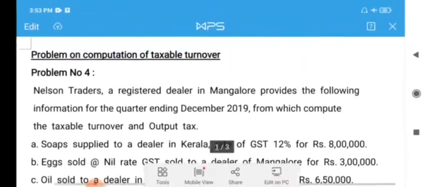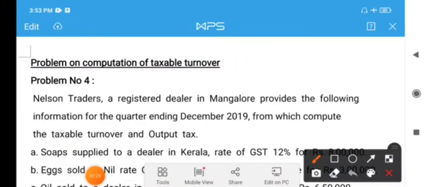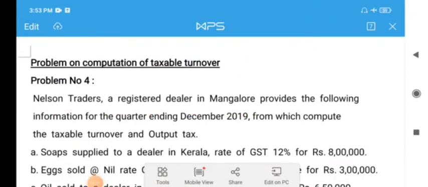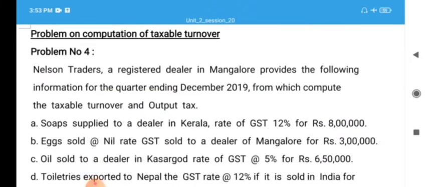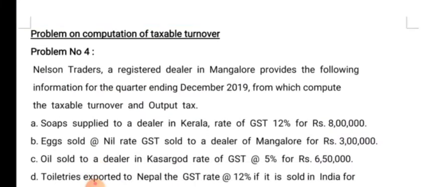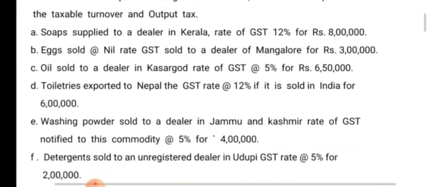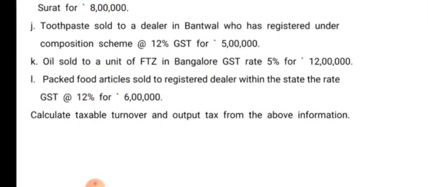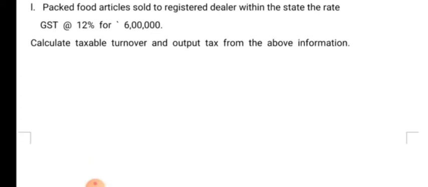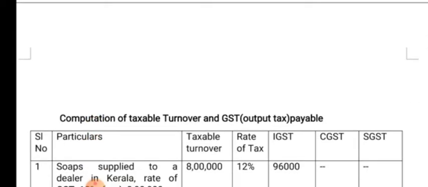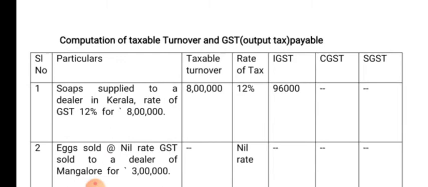Before that, let us see where this dealer is registered. So Nelson Traders is registered in Mangalore, the place of origin. The place of the registration of a dealer is very important, because to determine whether it is intrastate or interstate supply, right? Okay. So here all the questions I have already noted down in the solution. So we need not refer the questions once again, because though I am explaining this one by one, here I have taken the question in the solution itself.